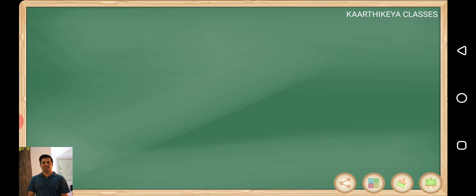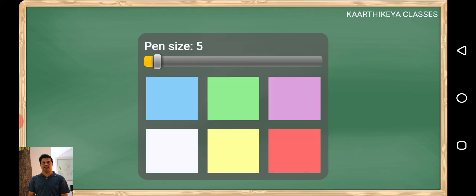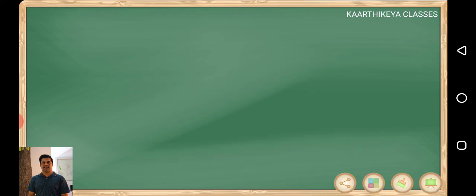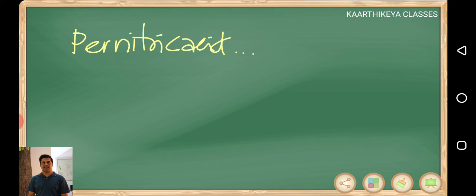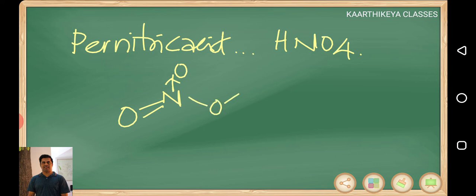Two more we can give, not so important, but we can discuss. See, pernitric acid. The pernitric acid formula is HNO4. The structure is almost as you are expecting. N, one dative bond oxygen, one double bond oxygen. This is the peroxy linkage.